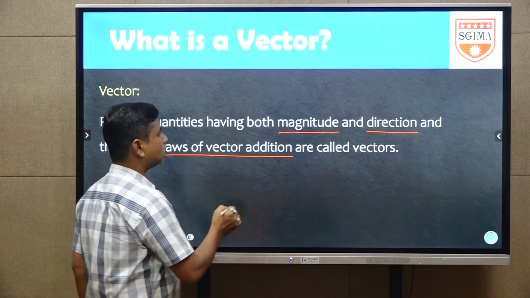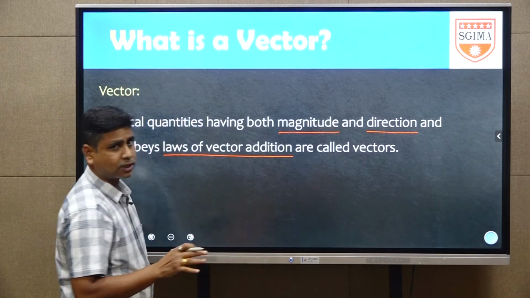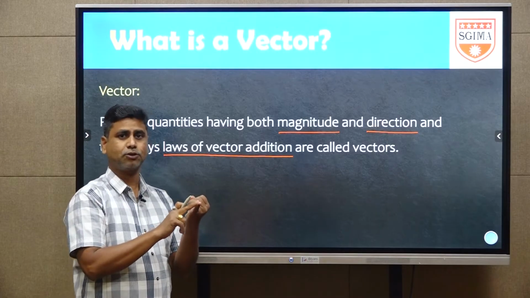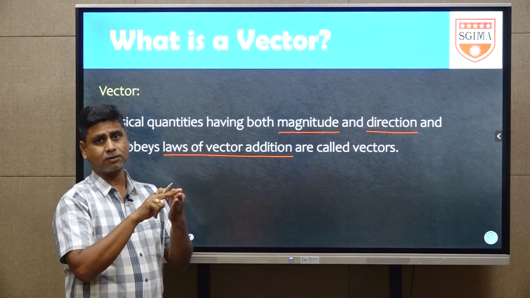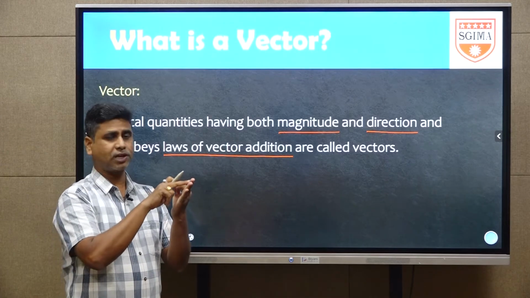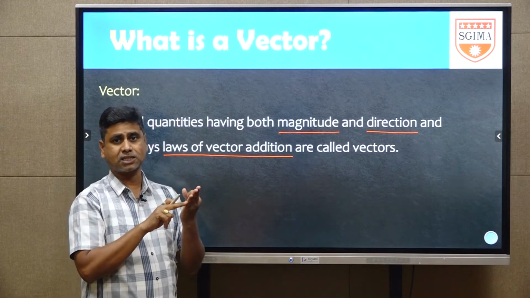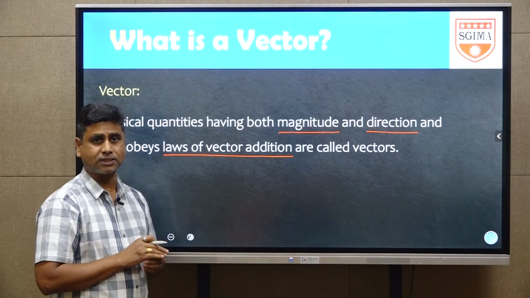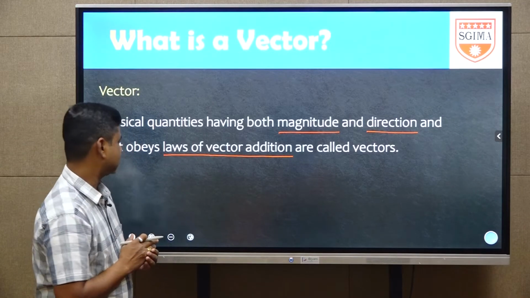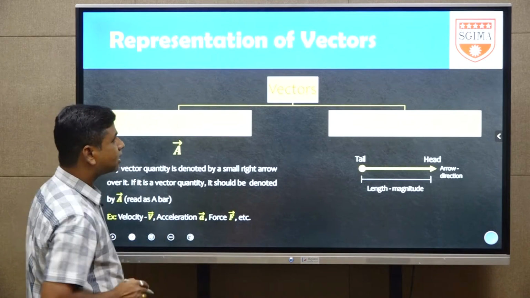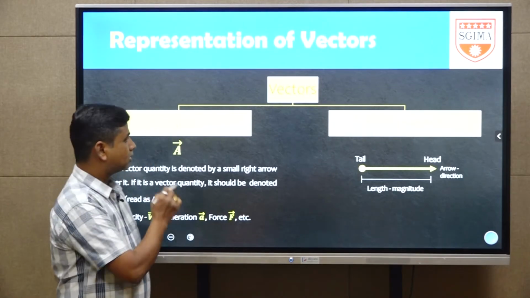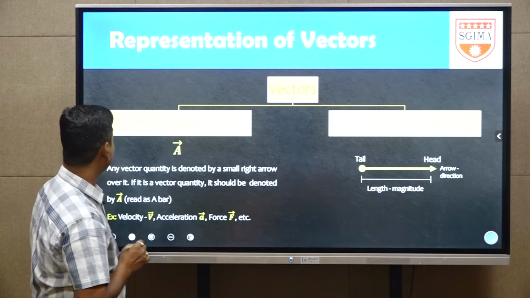Try to understand very clearly. If you are taking any quantity, first check whether the quantity has magnitude, second whether it has direction, and third whether it obeys laws of vector addition or not. If these three are satisfied, then the physical quantity is called a vector quantity. Next, these vectors have two types of representation.